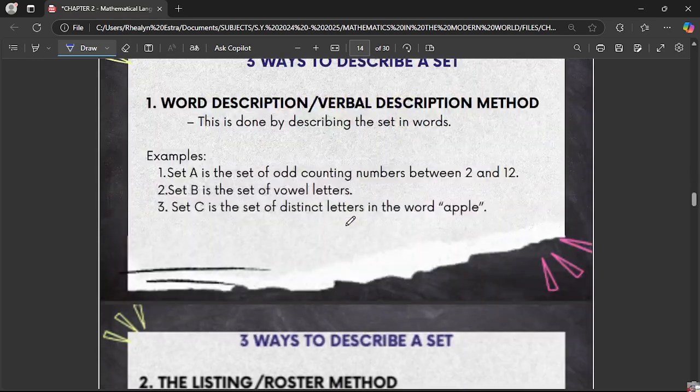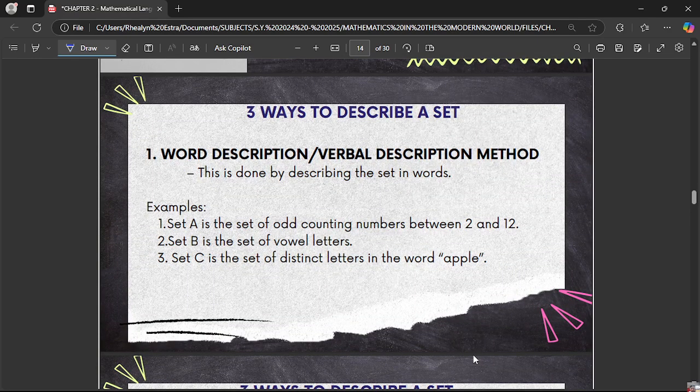Alright, so there are three ways to describe a set. First, we have word description or verbal description.